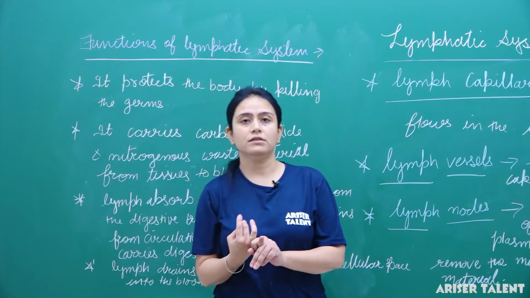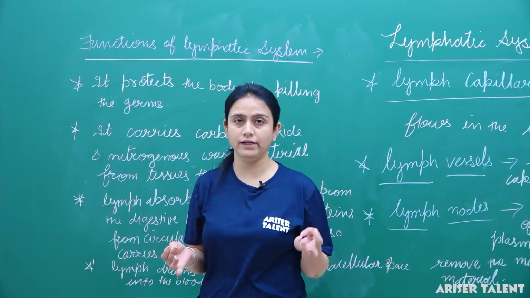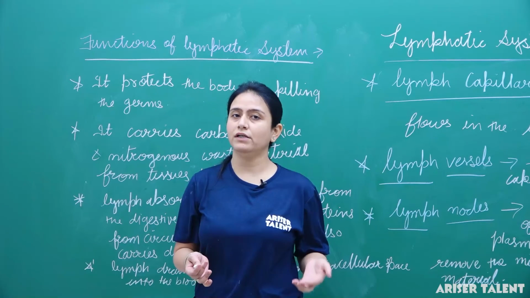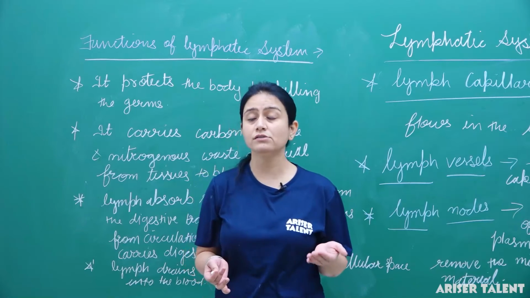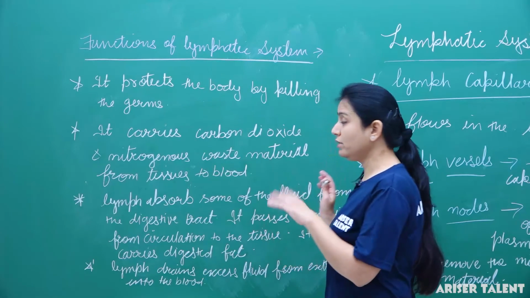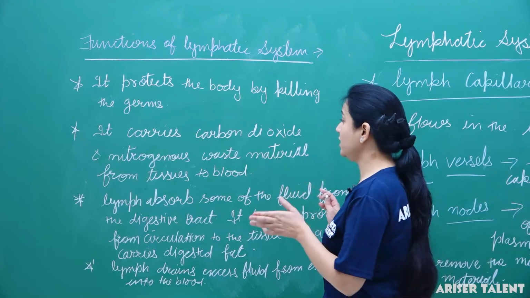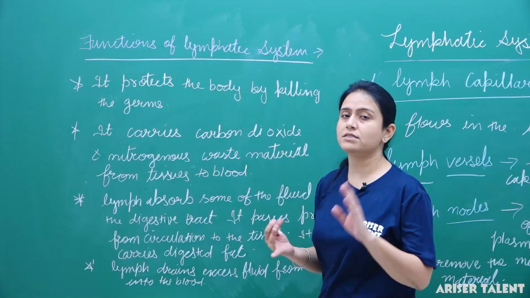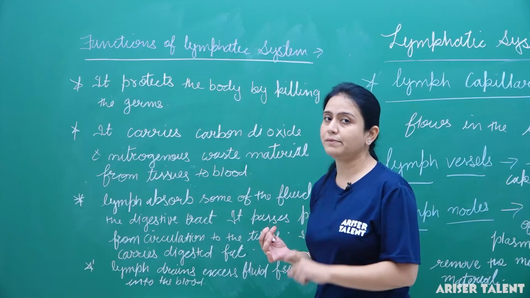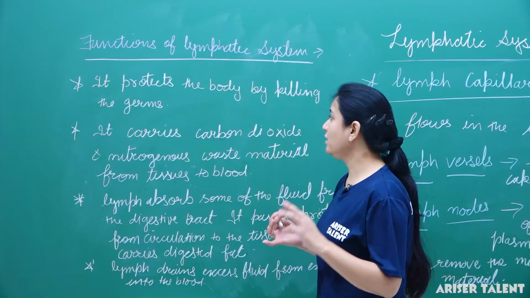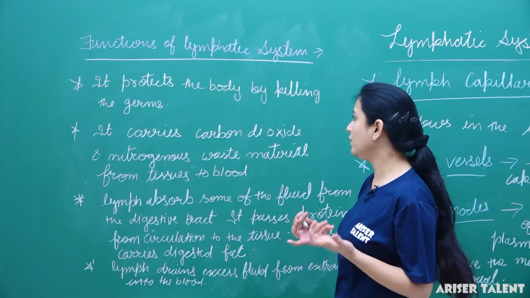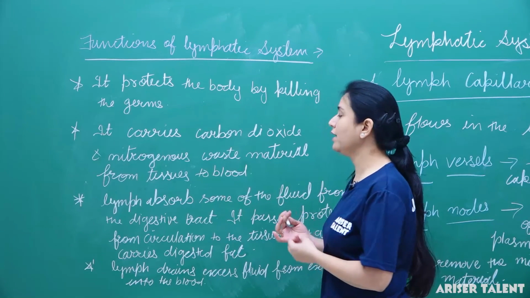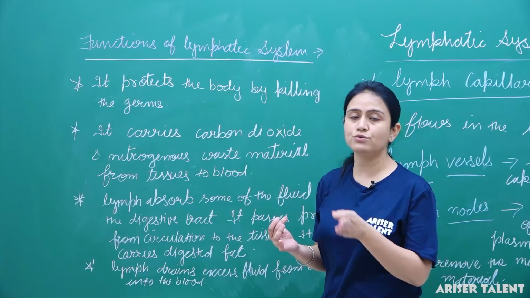The lymphatic system is an open circulatory system which consists of lymph capillaries, lymph vessels and lymph nodes, and each part has its own significance. On the basis of that, the functions are: it protects the body by killing germs, as macrophages are present in the lymph nodes and kill the germs. Next, it carries carbon dioxide and nitrogenous waste material from the tissues to the blood.